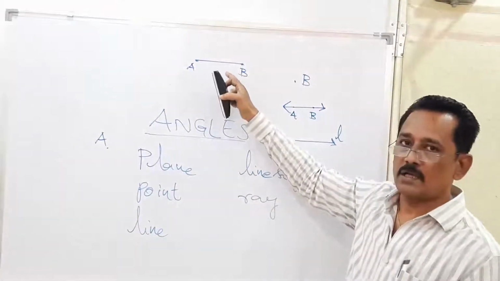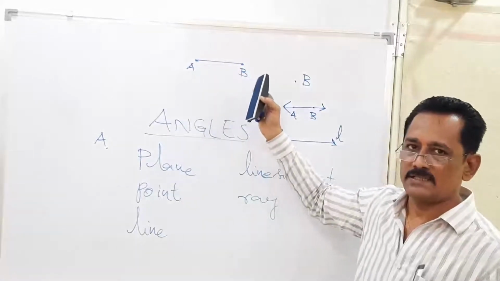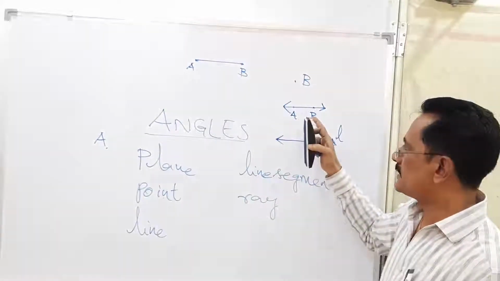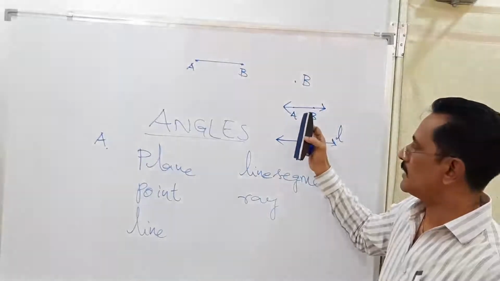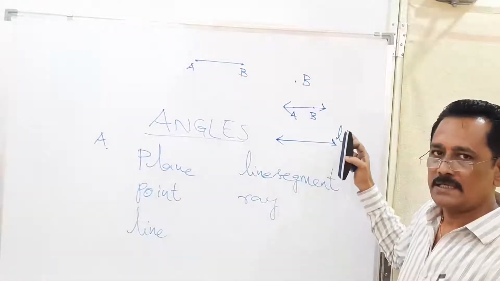This can even be read as line segment BA. Line segment AB is the same as line segment BA. This is line AB and it is also read as line BA. And the other way of reading the line is as line L.